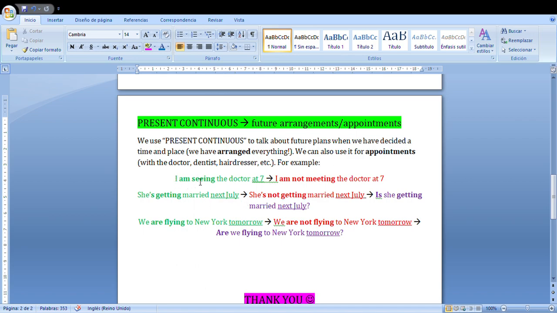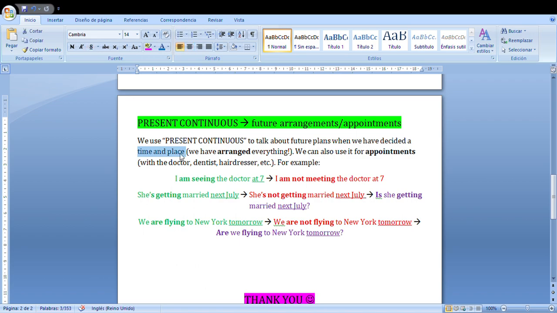I am seeing the doctor at 7. I am seeing, this is present continuous. Verb to be plus the gerund ing. I am seeing the doctor at 7. Here, I underlined at 7 because, as I said, we use it for future plans with a decided time and place.